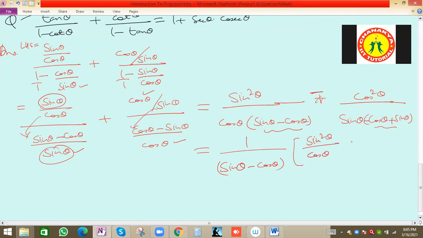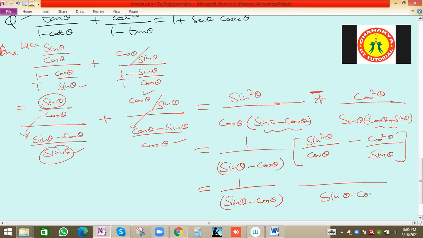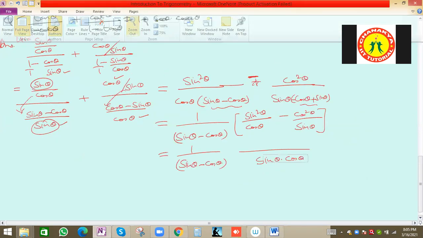theta by cos theta minus cos square theta by sin theta, because if you take minus out, this will be plus minus minus, so minus will come in the middle. So 1 by sin theta minus cos theta. Here we can take again LCM, sin theta into cos theta.